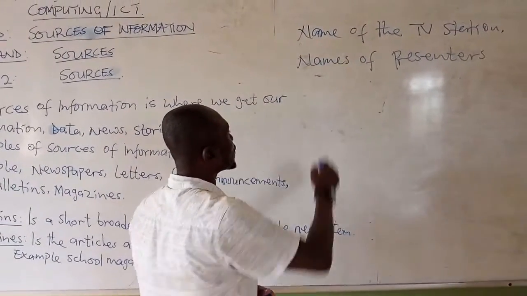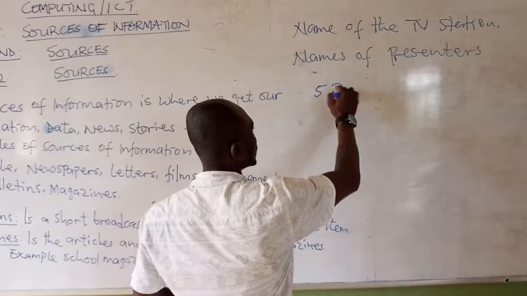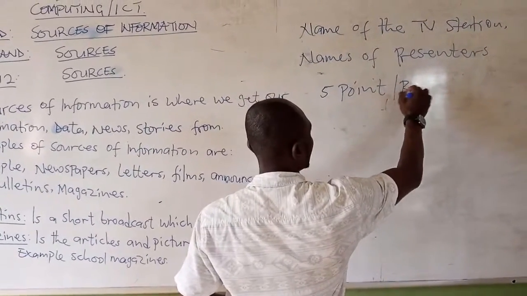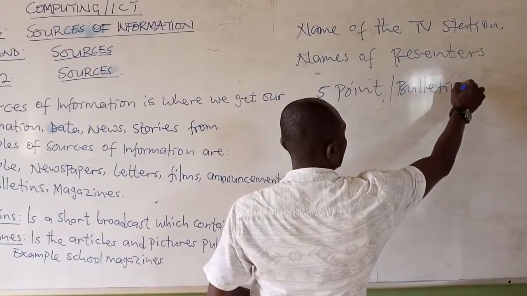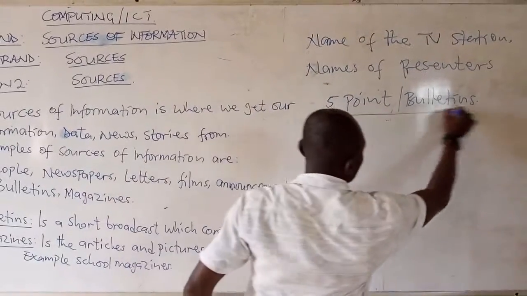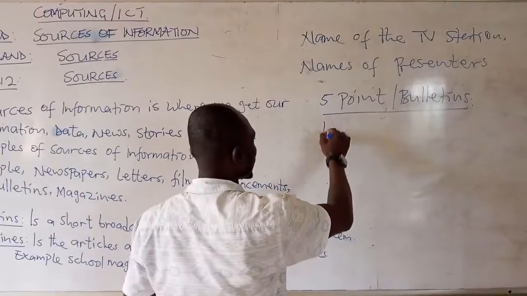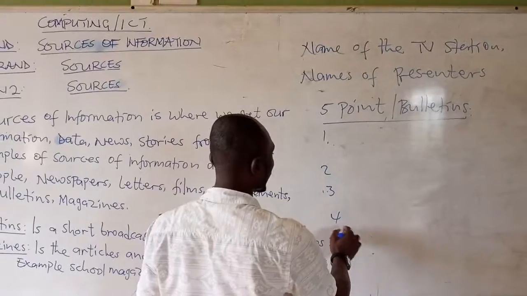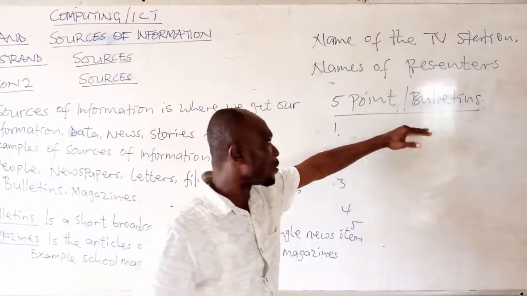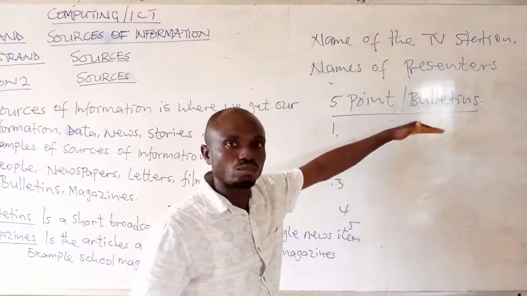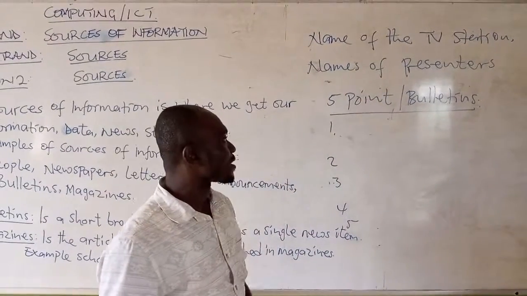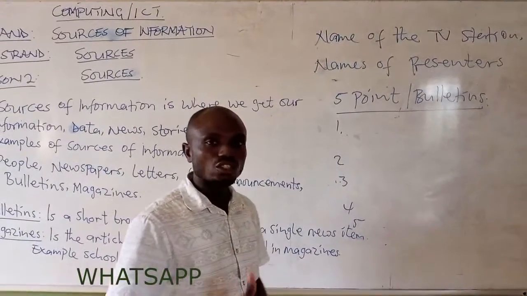Then we write 5 points, 5 bulletin points. We are going to write number 1, 2, 3, 4, 5: short broadcasts, bulletin, short news items. We are going to present them this way. After that, you take a picture of it and send it to me on WhatsApp.